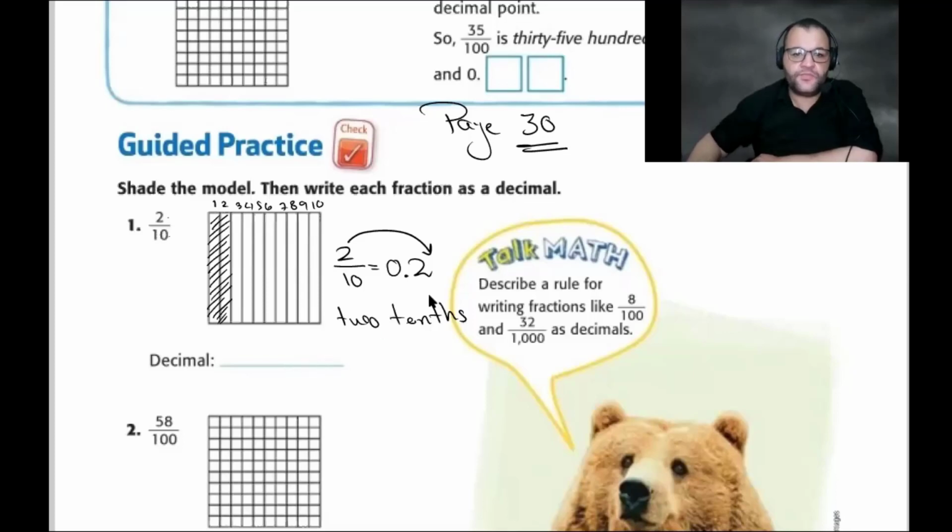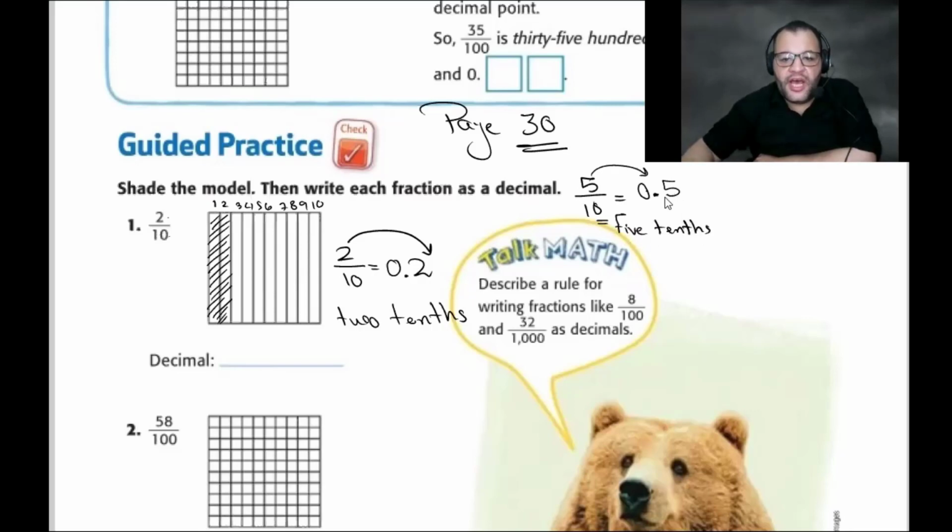Again, for this one, when I have 5 over 10, how can I convert it to a decimal? Just write the numerator without any change. How many zeros are at the denominator? We have only 1 zero. So we start counting from the right, 1, then we put the decimal. There is nothing before the decimal, so we put 0. So how can we read this number? It will be 0.5, or 5 tenths. Why tenths? Because we have only one number at the right of the decimal, so the denominator is 10. Is there any problem for this point?